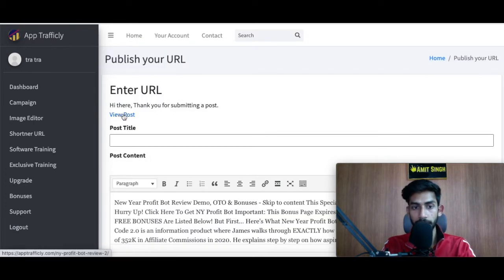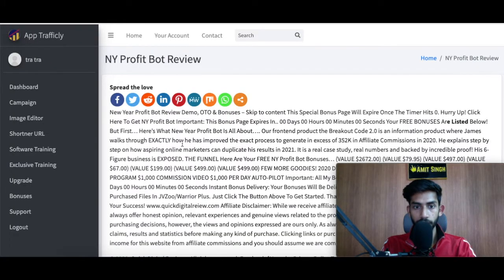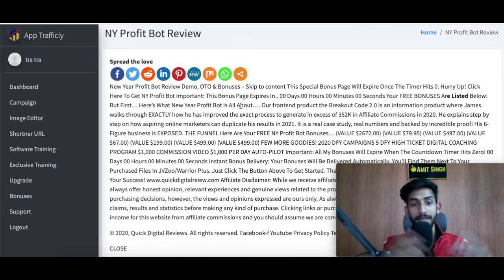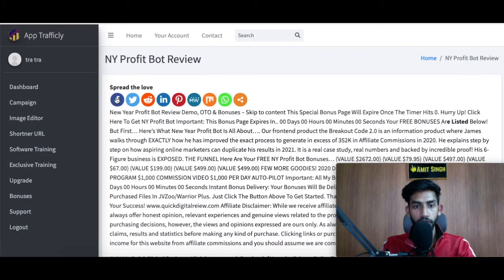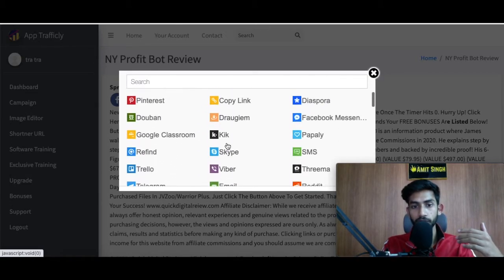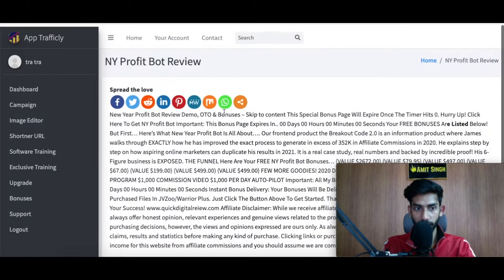You need to click on view post, and as soon as you click it, you can see how your post looks. You can make this look more interesting and more sophisticated in your spare time. You can also share your post to all these different sites. They have got more than 40 different sites where you can share your content in one click to get instant traffic to your offers, which is really cool. So this is what this feature is all about.